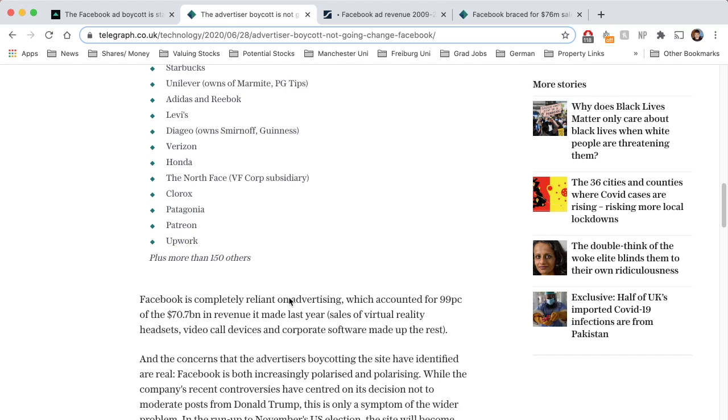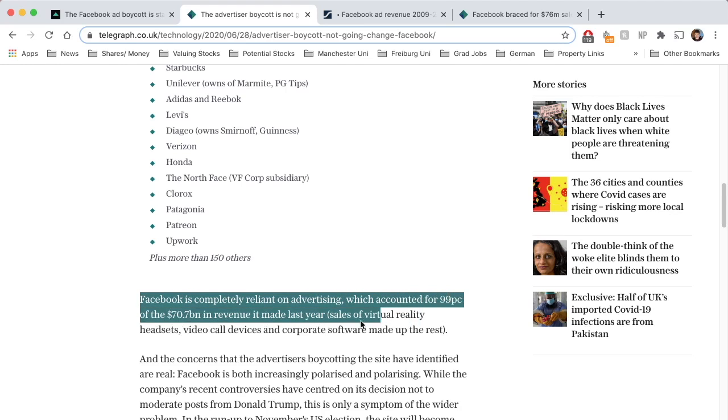And on the face of it, it would spook me as well because, as it states here, Facebook is completely reliant on advertising, which accounts for 99% of its revenue. But key in that statement is the $70.7 billion figure there.